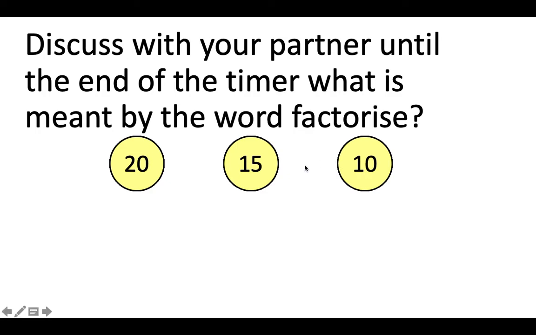Now, have a look at this question, and you might be able to text your mate or WhatsApp them, or just think alone about what the answer is.